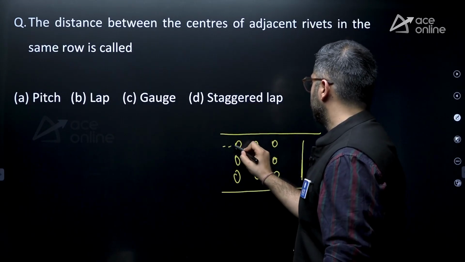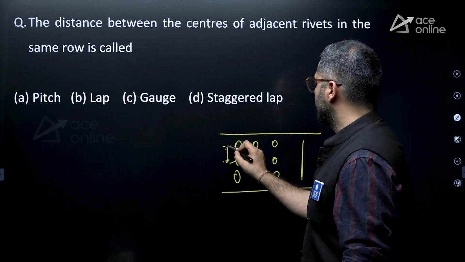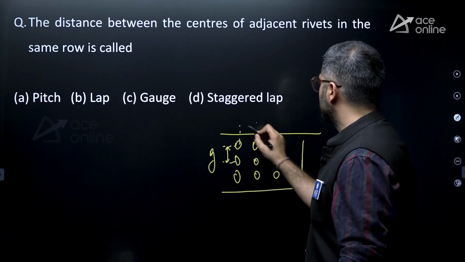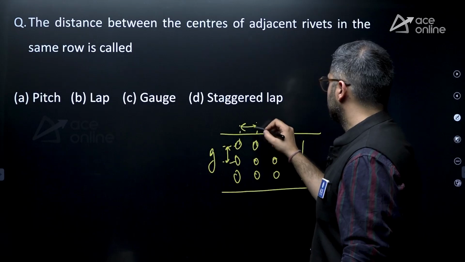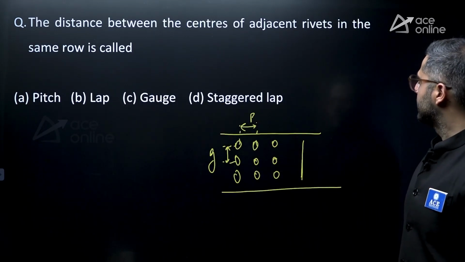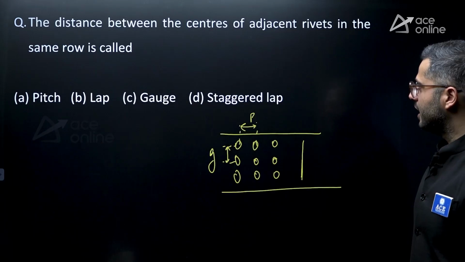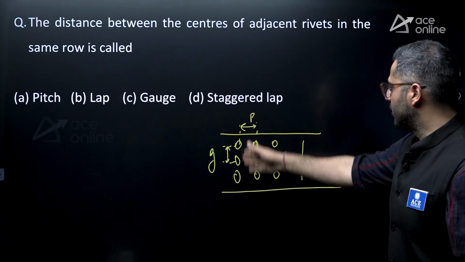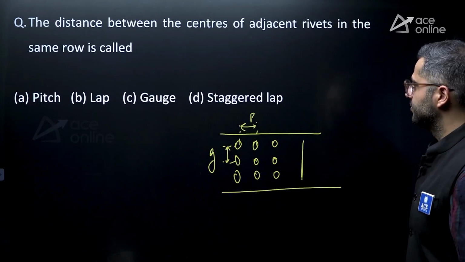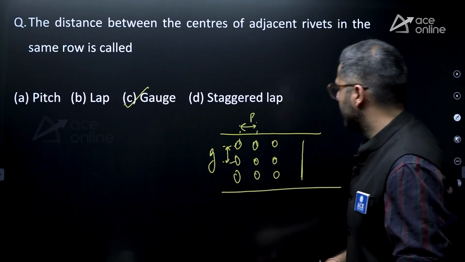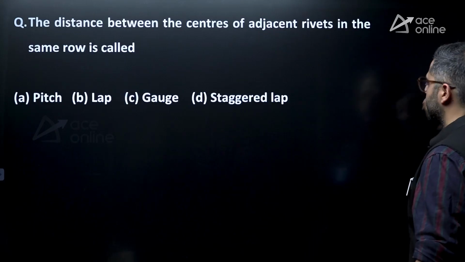So along the bolt line, distance between adjacent bolts is called as gauge, and between two adjacent bolt lines, this distance is known as pitch. So distance between the centers of adjacent rivets in the same row. In the same row, you can say along the same bolt line, it will be called as gauge. So option C would be considered as correct answer.